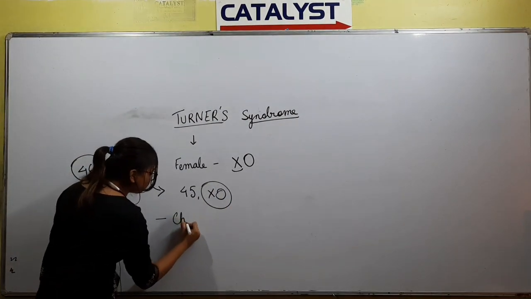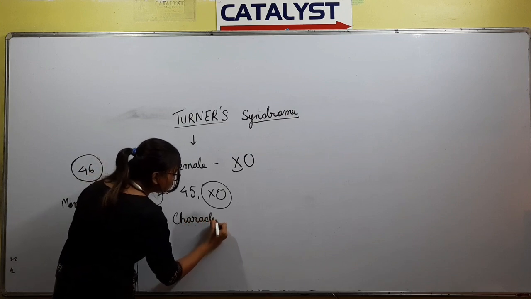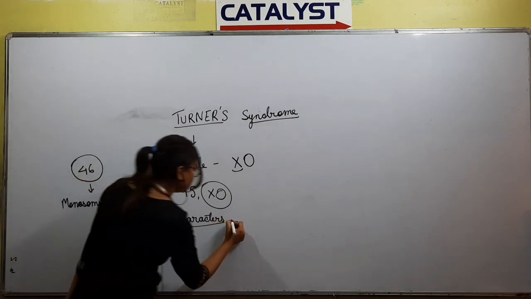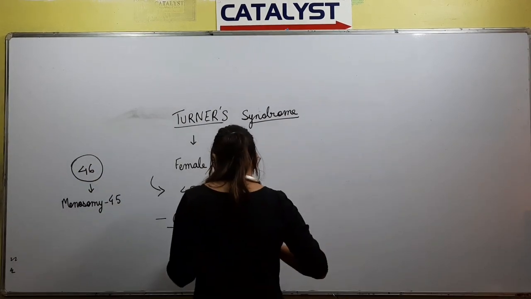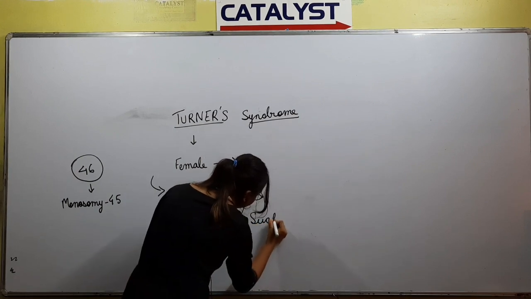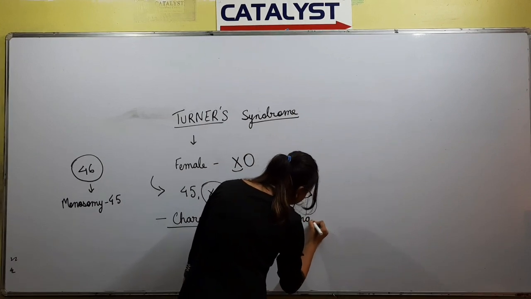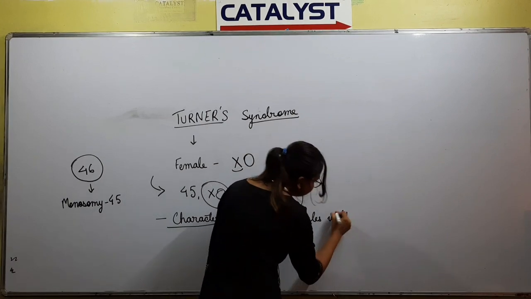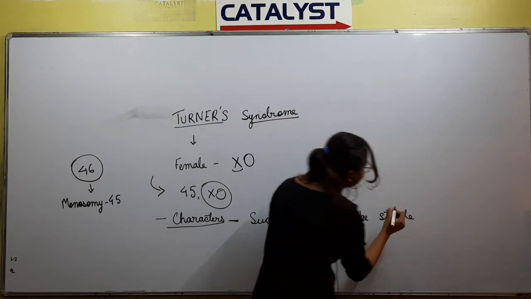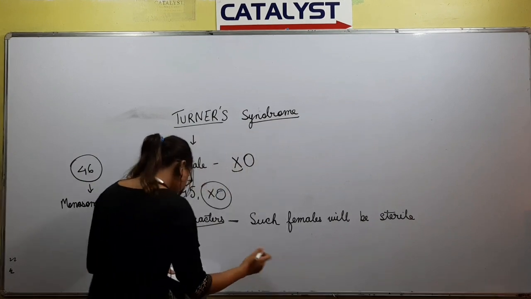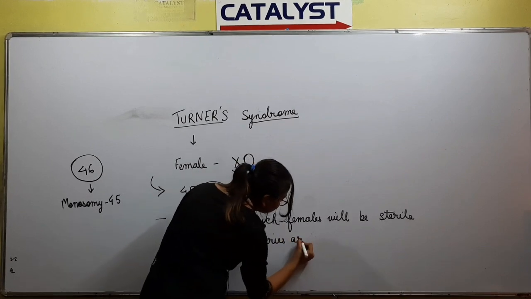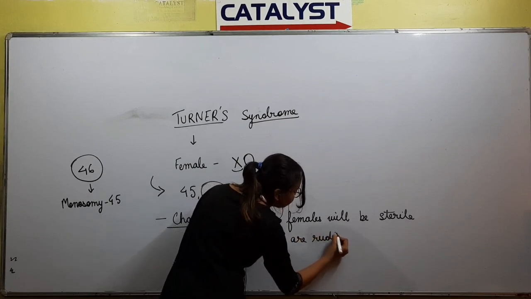So what are the characters? Here it will be opposite to Klinefelter syndrome. Such females will be sterile. There males used to be sterile and here females are sterile because this occurs in case of female. Because ovaries are rudimentary, the organism will be sterile.